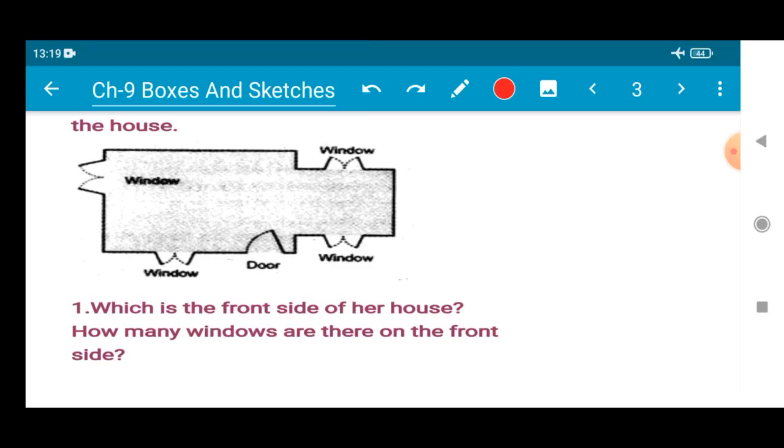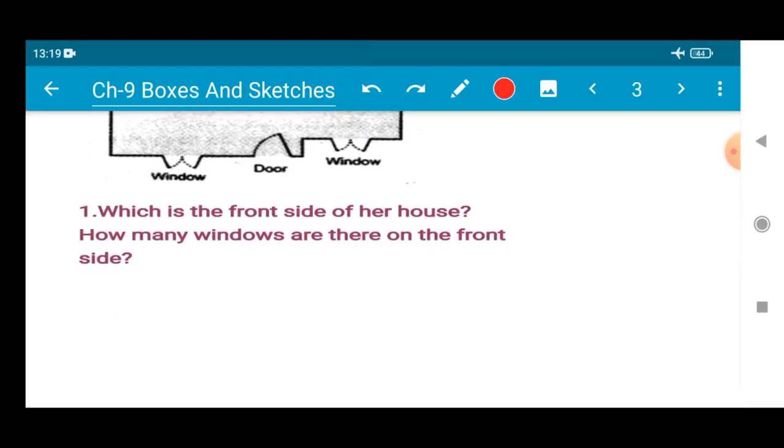So from where will we be able to enter? Of course, the door. So that is why the side with the door is the front side. We will write that the side where there are two windows will be the front side of her house. Or simply you can write the side.